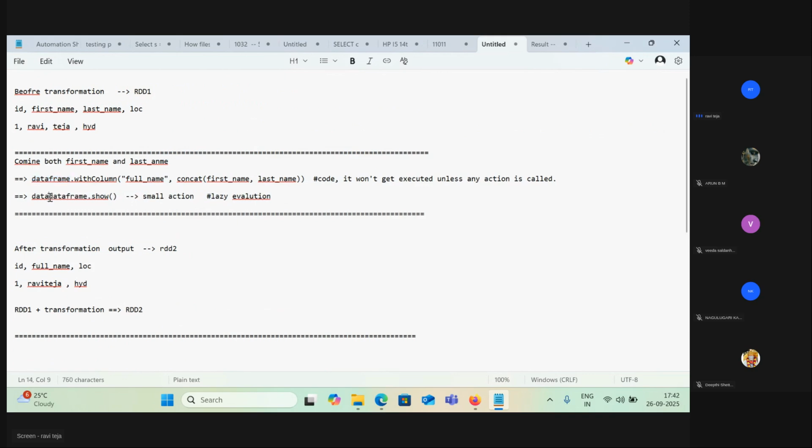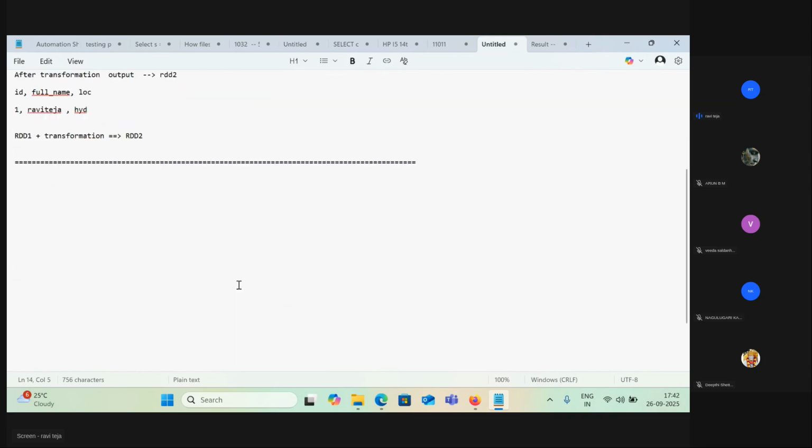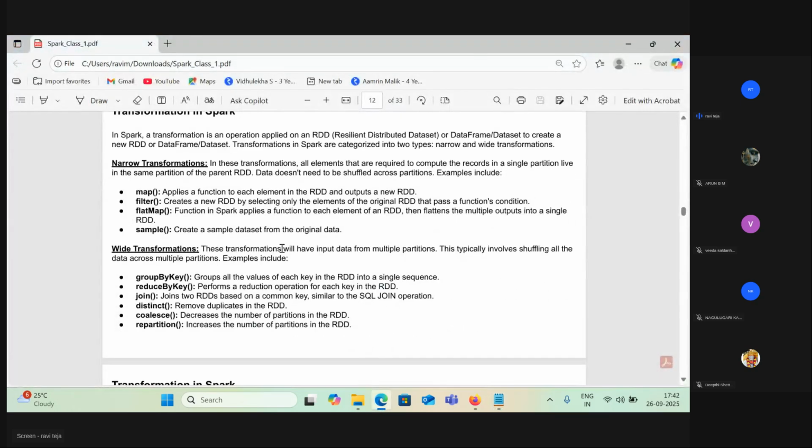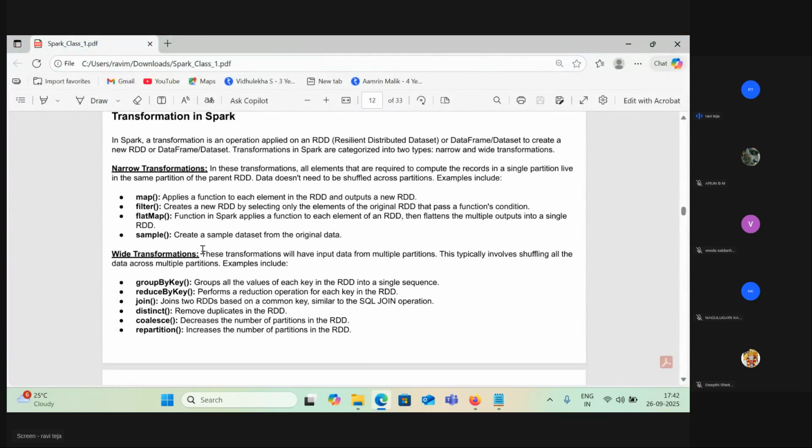Nothing will happen. So that's what action is, and this action is going to trigger this transformation. That's what we discussed yesterday, right? Now let's discuss the narrow and wider transformations. So what is narrow transformation? What is wider transformation? As Veda properly said, wider transformation means the data will get shuffled between the partitions.